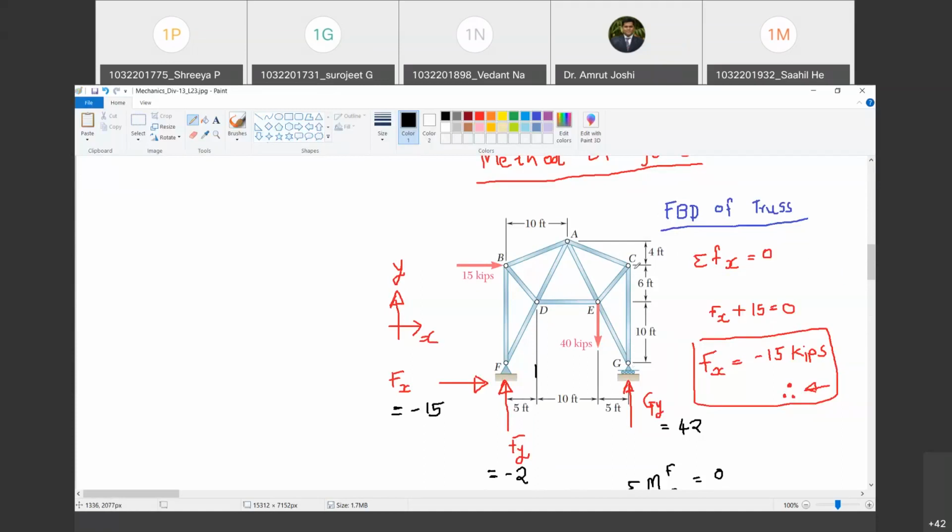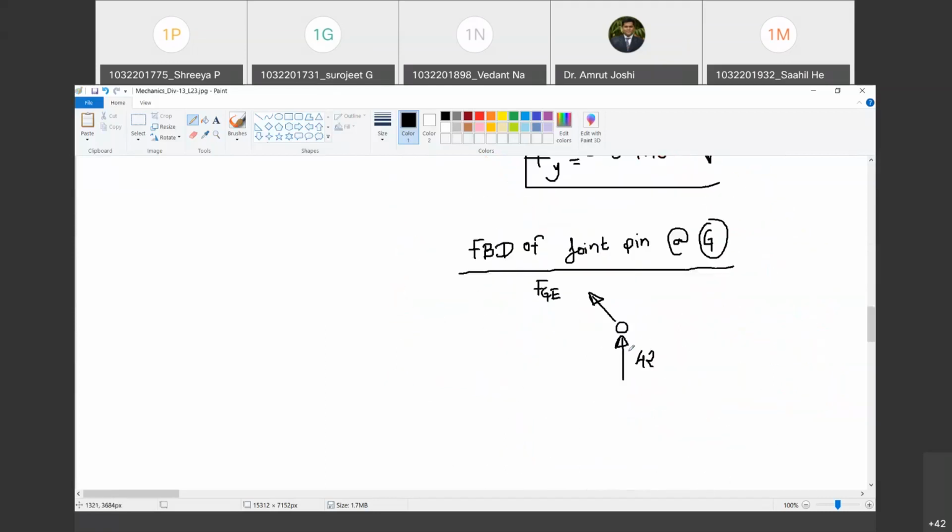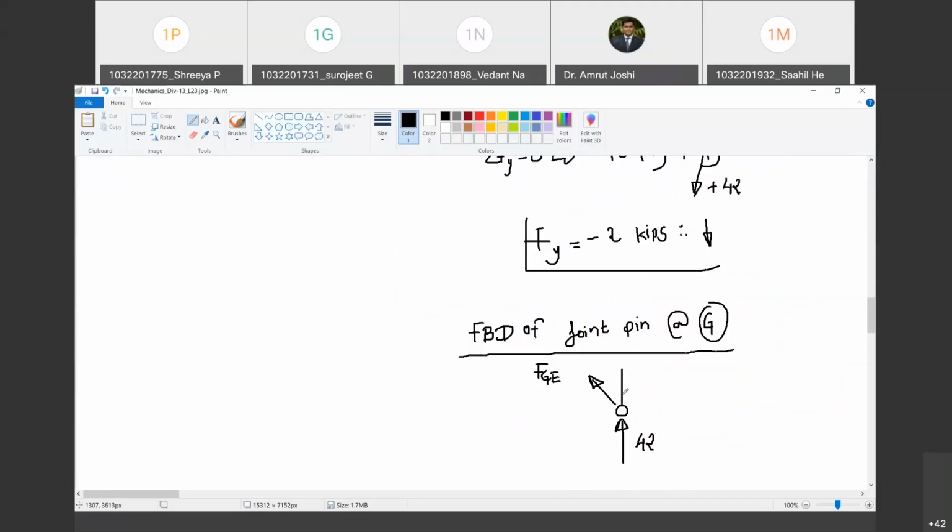Yes, sir. Now, what does this GC do on joint pin at G? It will apply a force in the direction of GC. It may be pulling the pin or pushing the pin, but along GC. Do you agree with me? Yes, sir. Why along GC? Because as I said earlier, and as I proved earlier, that in a truss, the forces can exist only along the axis of the member. Happy? Yes, sir. So I will show this to be pulling because I assume force in member GC is tensile in nature. Happy? Yes, sir.